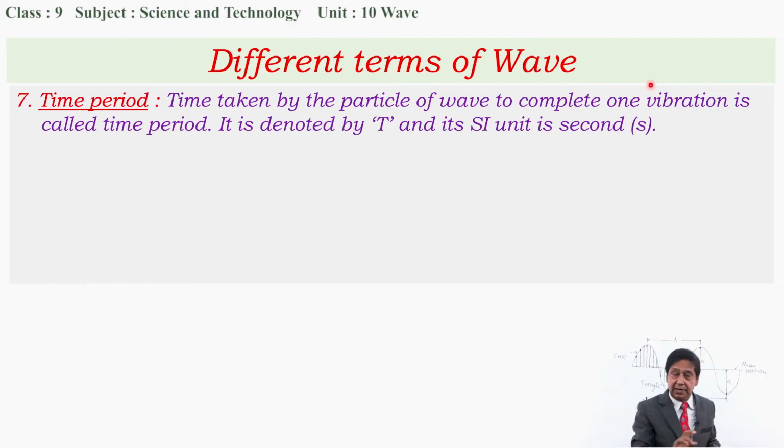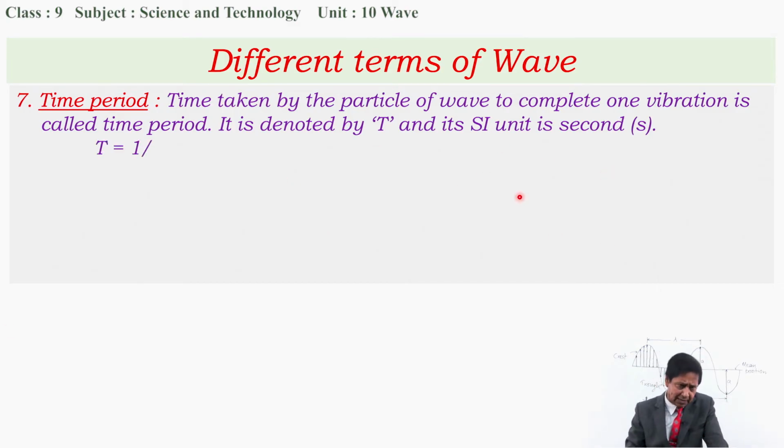One complete vibration, how long it takes to complete one vibration is time period. It is denoted by capital T and its SI unit is second.